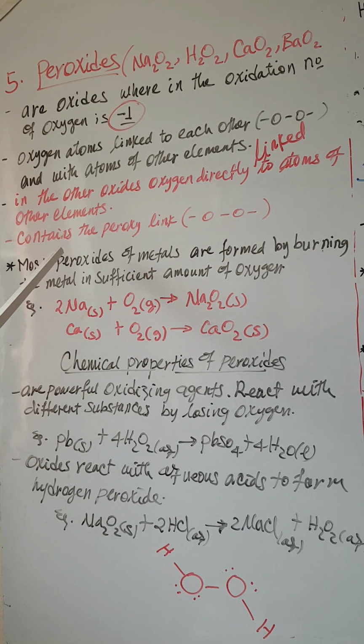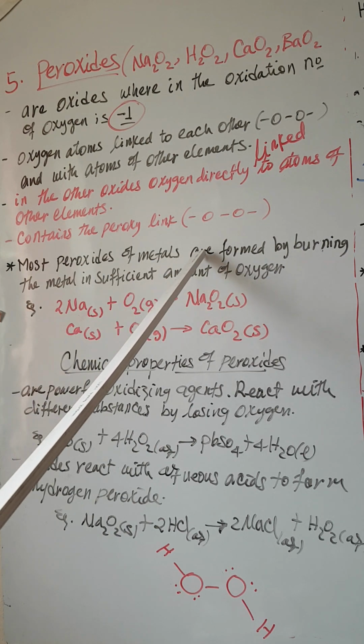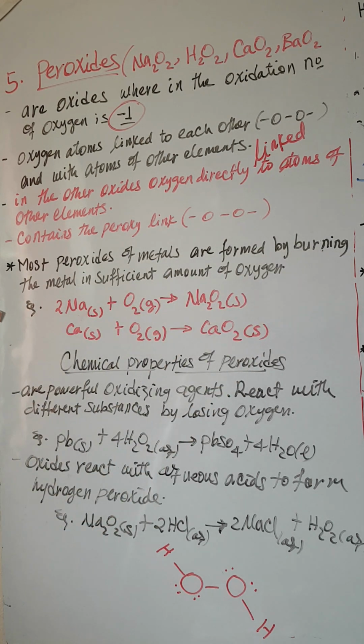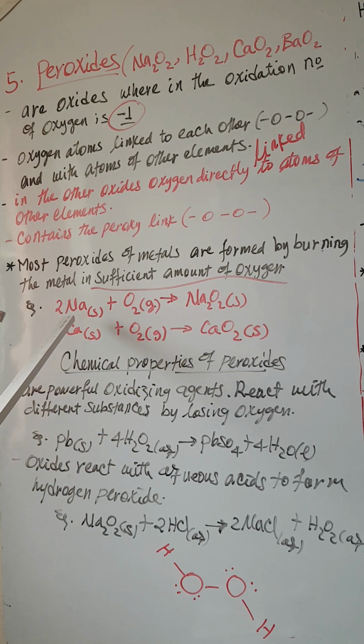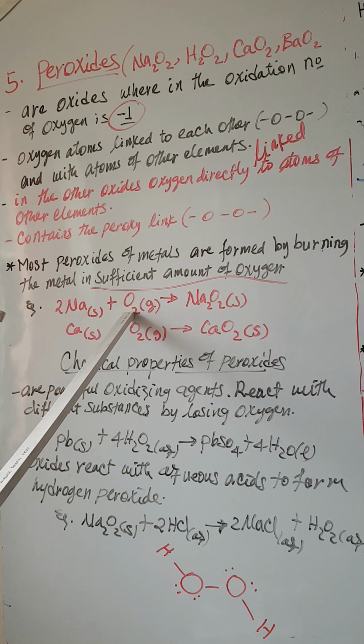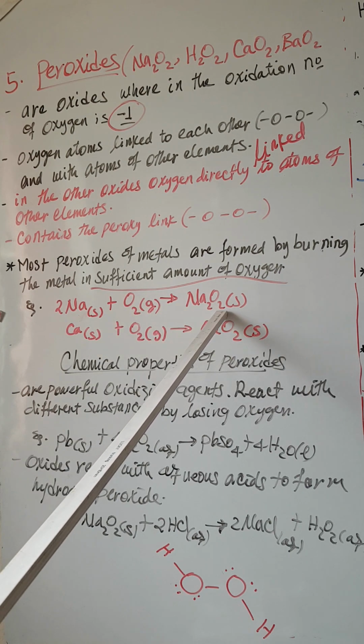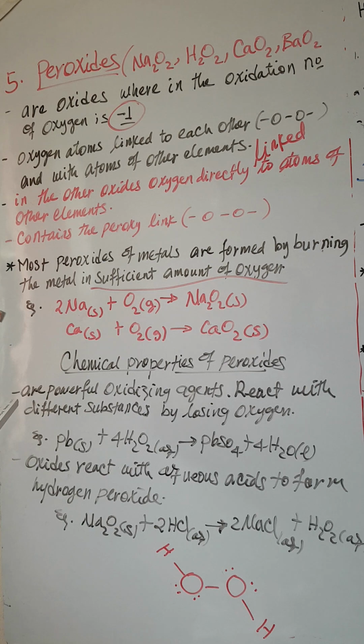So most peroxides of metals are formed by burning the metal in a sufficient amount of oxygen, excess oxygen, in open air or added from a cylinder. When metals burn there, they form peroxides. For example, here we have 2 moles of solid sodium reacting with 1 mole of oxygen to form solid sodium peroxide.